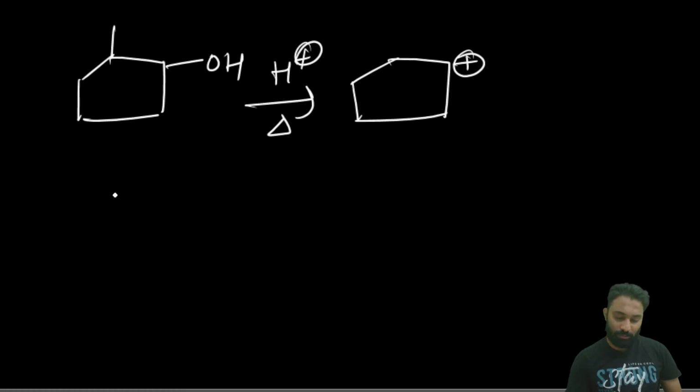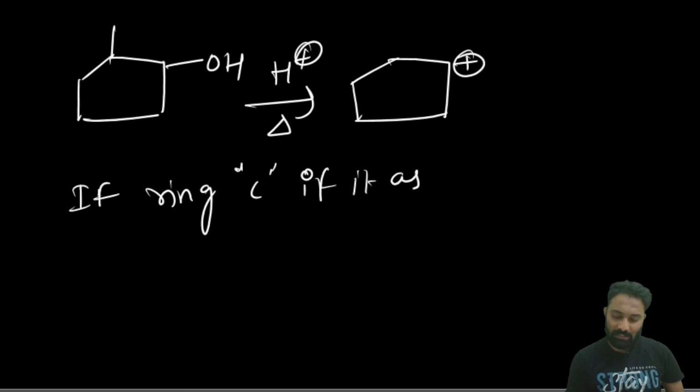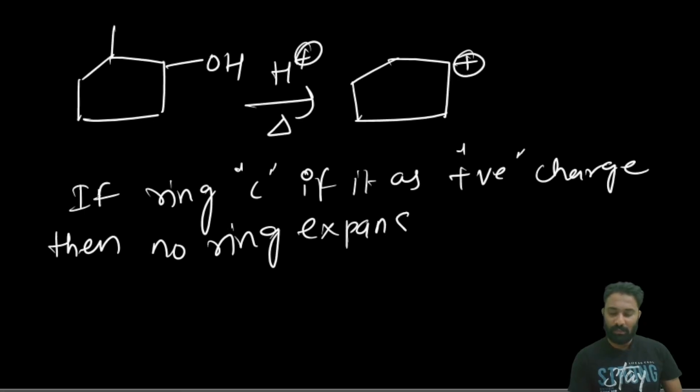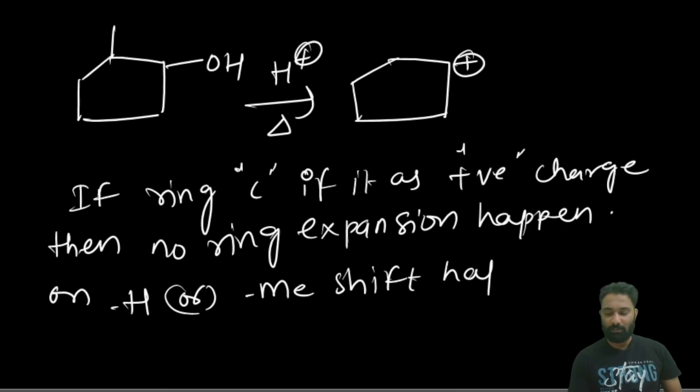Here the one key point you have to remember: if the ring carbon has the positive charge, then no ring expansion happens. Only a hydride or methyl shift will happen.